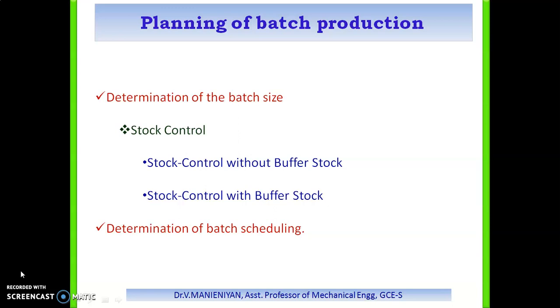Otherwise, the complete production cycle can be organized in such a way that each product is manufactured in a quantity corresponding to the total demand of the product throughout the entire cycle time. So the planning of batch production is determined by two different methods: one is the determination of batch size, and the other is the determination of batch scheduling.